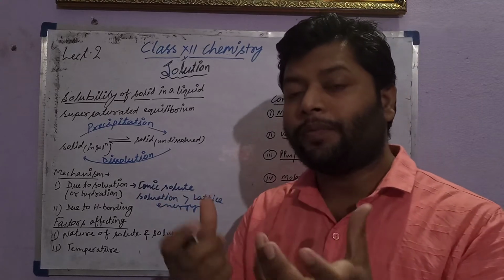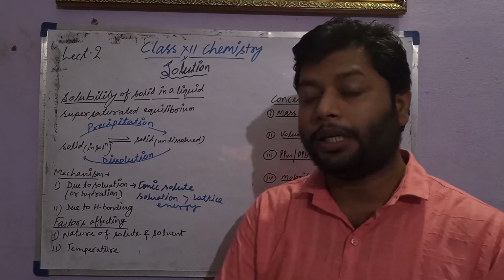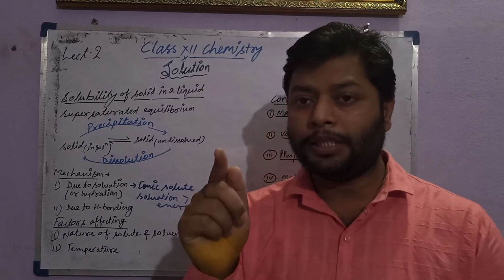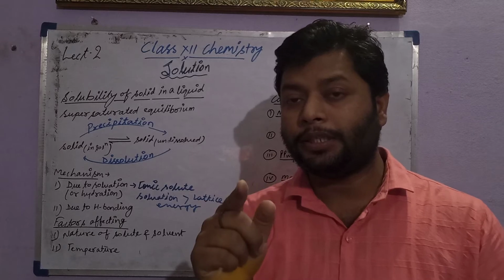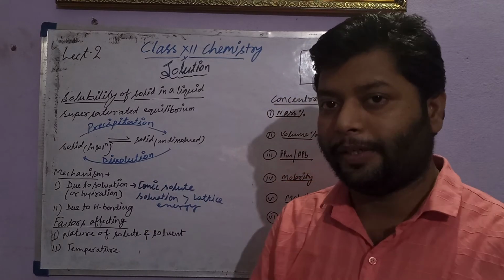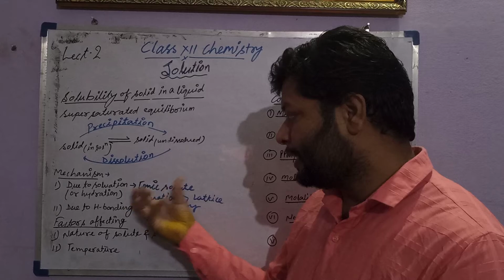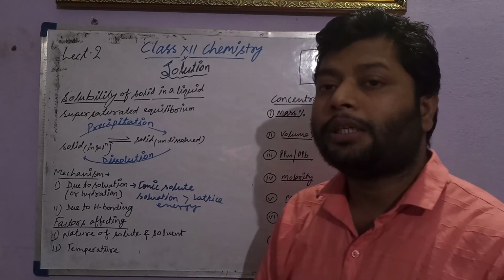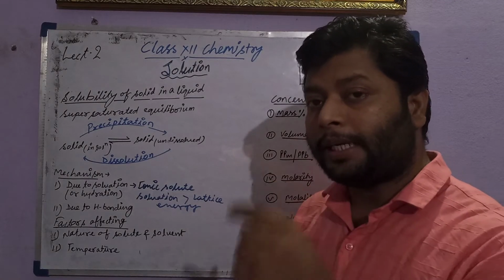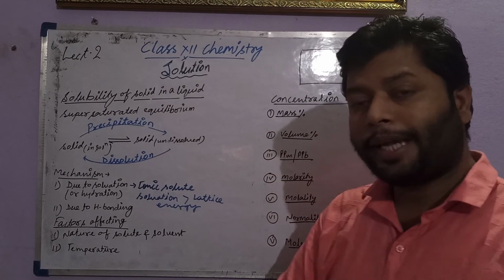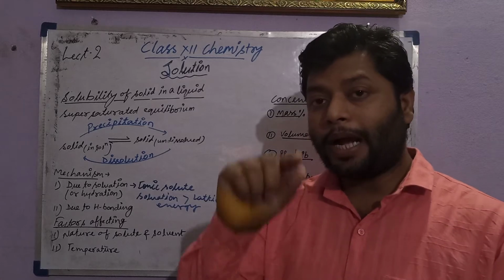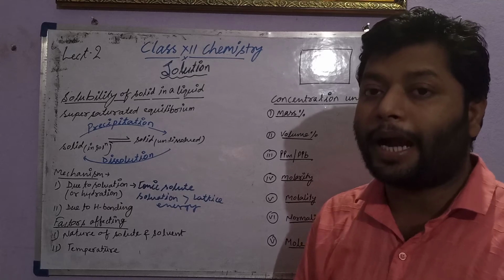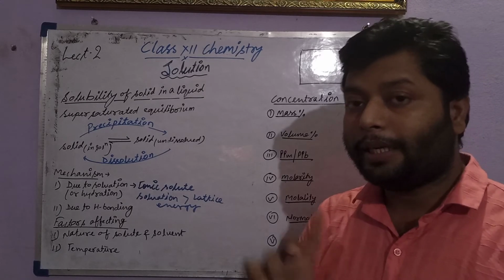the extra amount of energy released during the process is called hydration energy or solvation energy. Hydration energy in the case of water, solvation energy in the case of other polar solvents. So whenever the ionic solute approaches the polar molecule, the amount of energy released is called solvation energy, and in the case of water, hydration energy. That energy must be enough to break the force of attraction between ionic particles in the lattice.